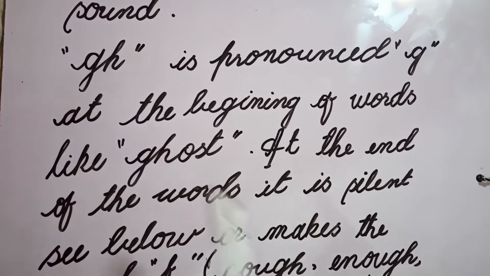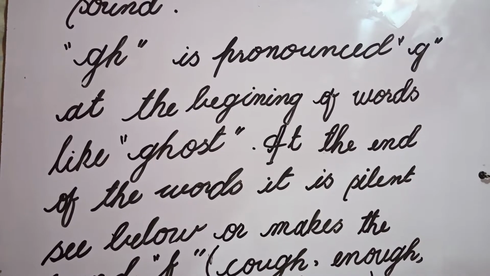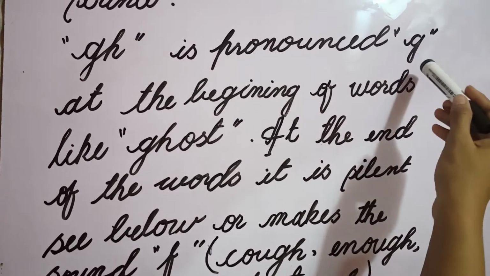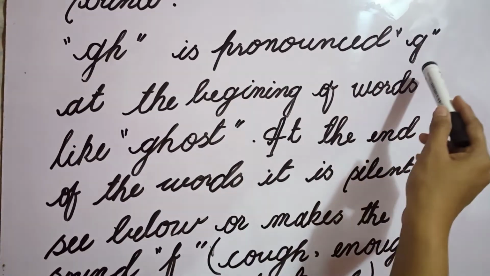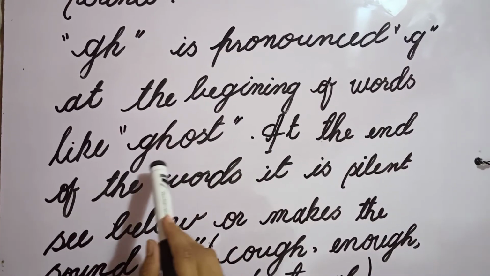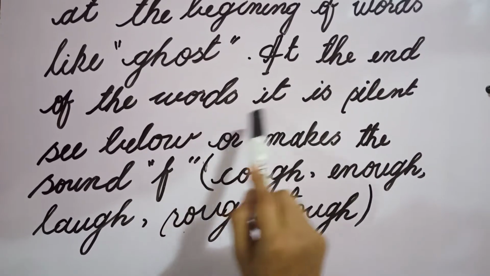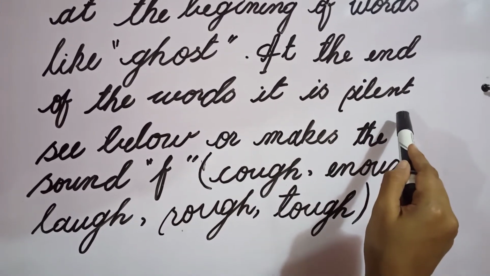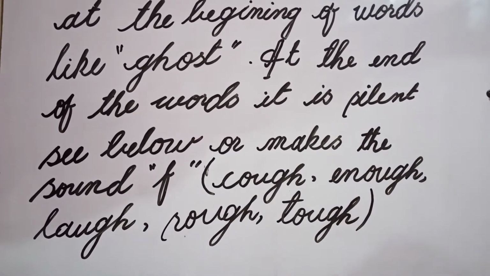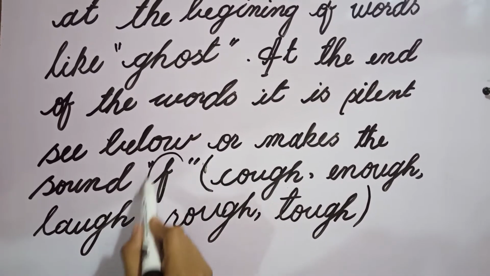When G and H combine, they do not represent the sound of G and H separately. They also represent the sound of G. GH is pronounced as G at the beginning of words, like ghost, G. At the end of the word, it is silent and makes the sound of F.